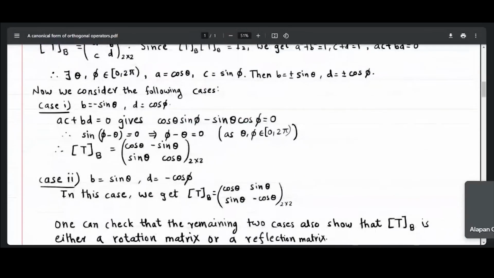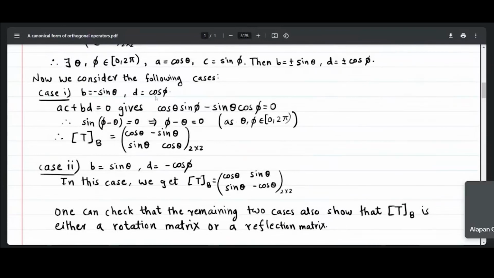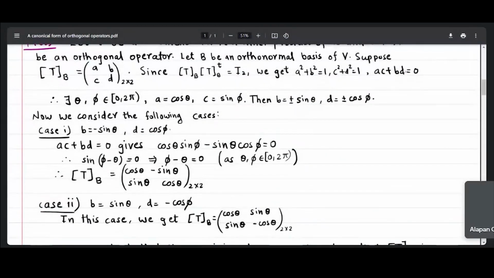Okay, so now we will consider the cases. There are four cases in total. The first one is when B is equal to minus sin theta and D is equal to cos phi. I am putting those values in the third equation, AC plus BD is equal to 0. That gives me the equation cos theta sin phi minus sin theta cos phi is equal to 0. From that, I am getting phi minus theta is equal to 0, because I am choosing theta and phi from this interval. This is the only possibility.